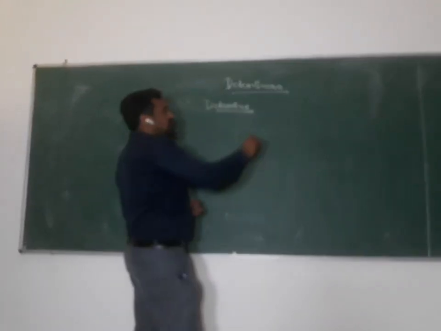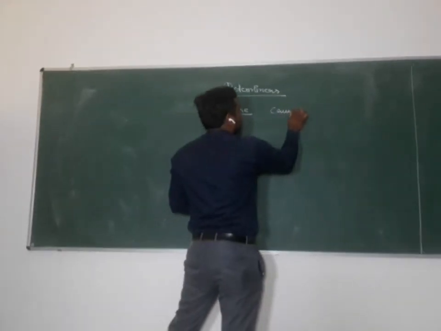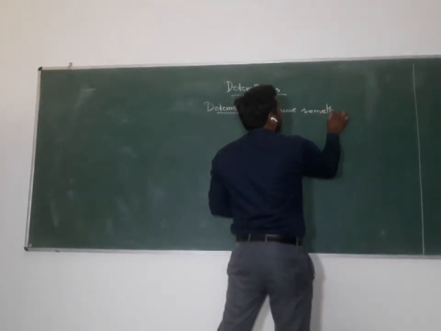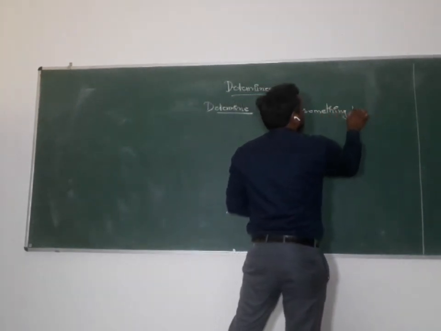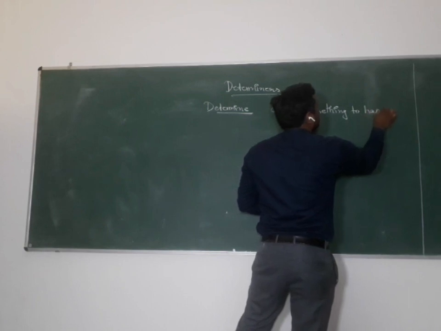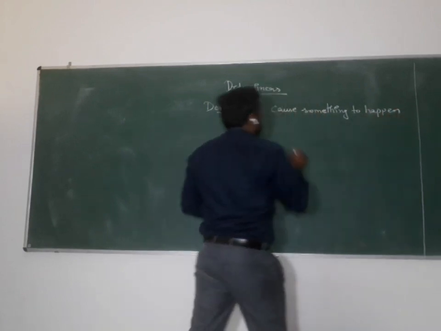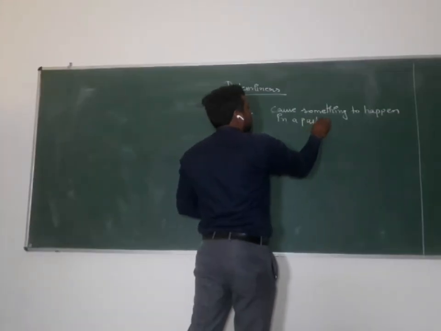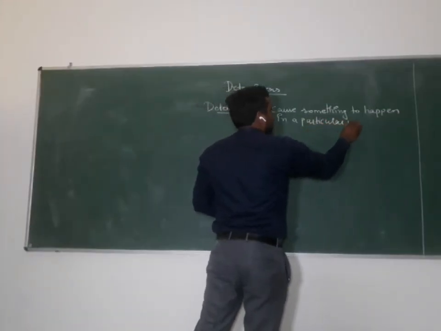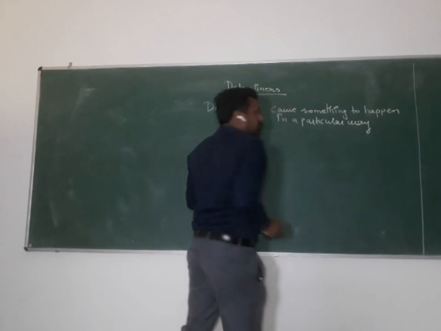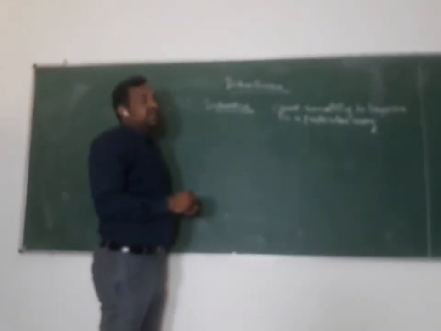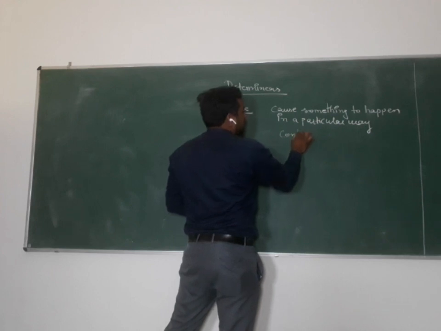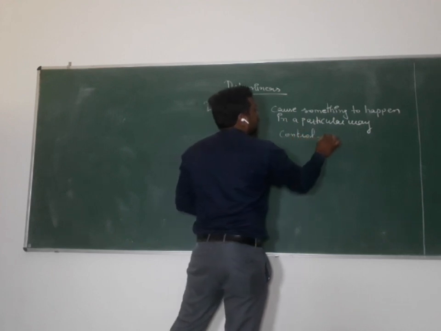The verb determine means cause something to happen in a particular way. You can also say control, decide; these are the other synonyms.